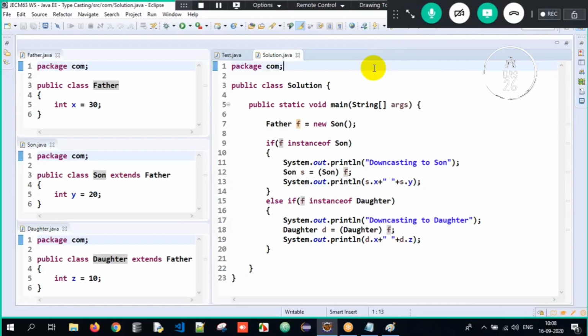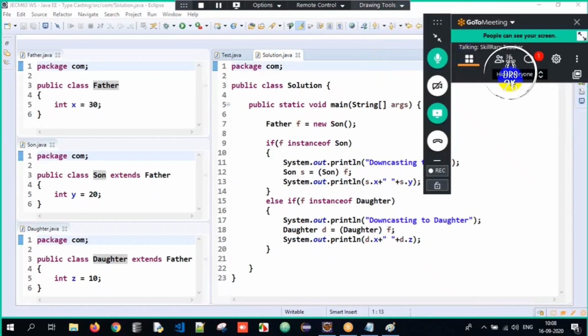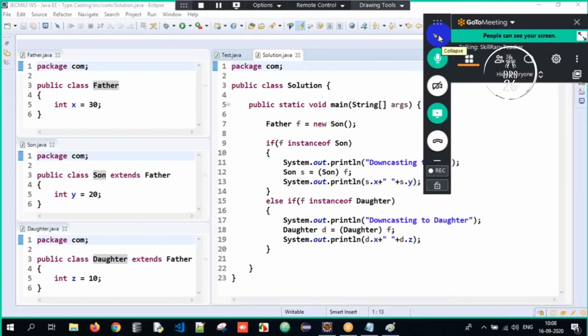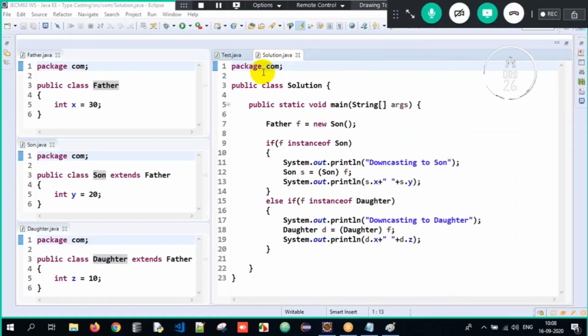Why do we make use of instanceof? There is a possibility of ClassCastException, a mismatch. Therefore, we avoided it with the help of the instanceof operator here. I hope you all got the accessibility of this entire program here, right? Similarly, shall we do one more similar kind of program here?